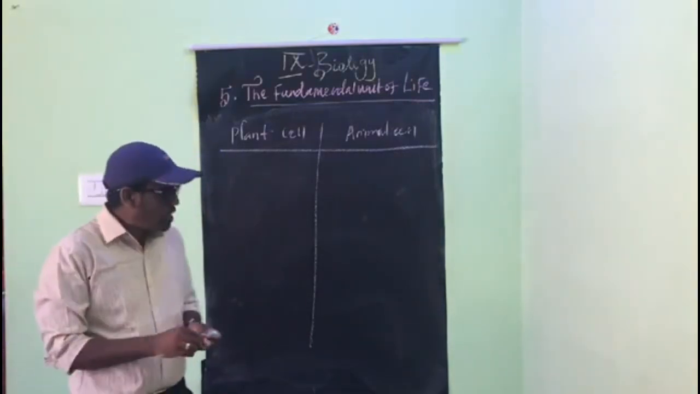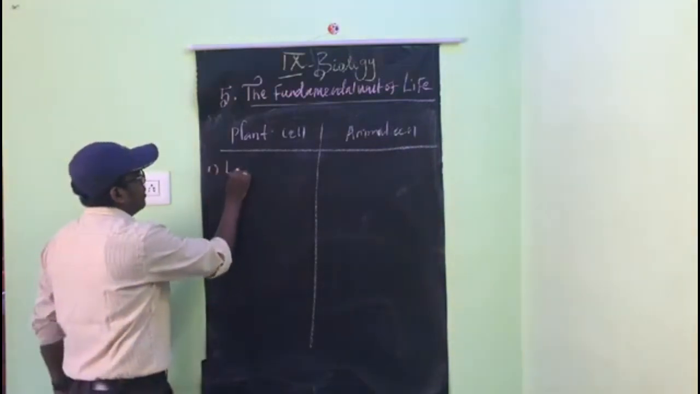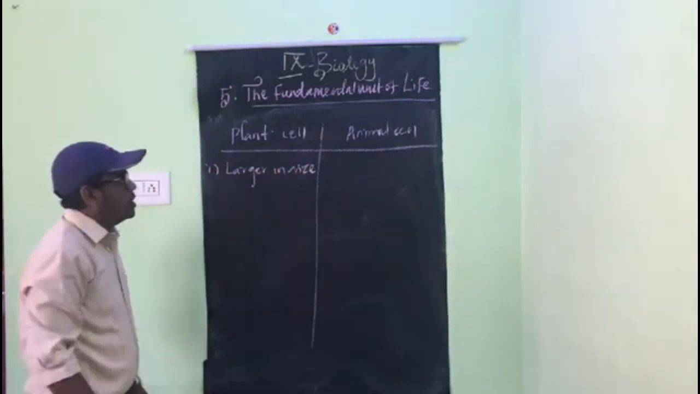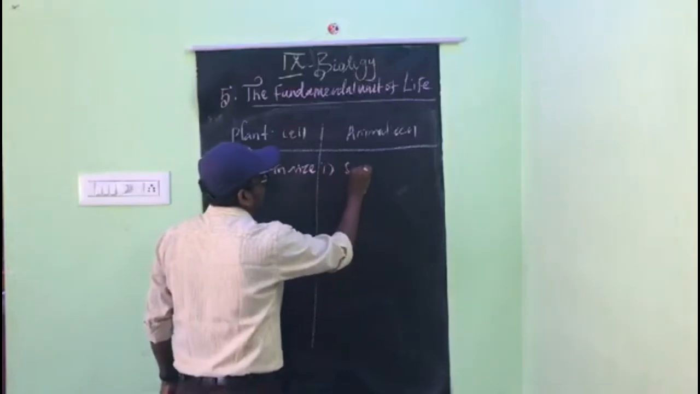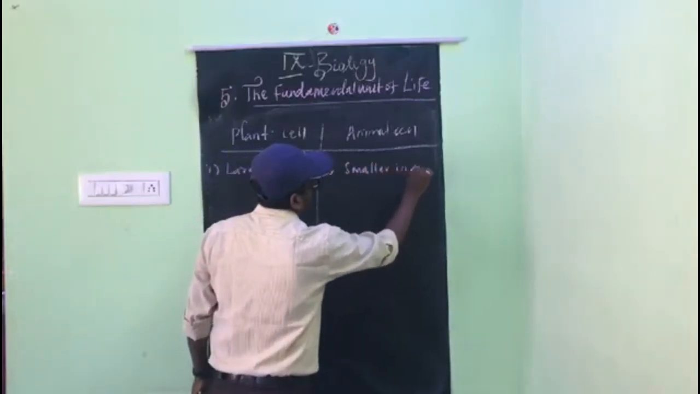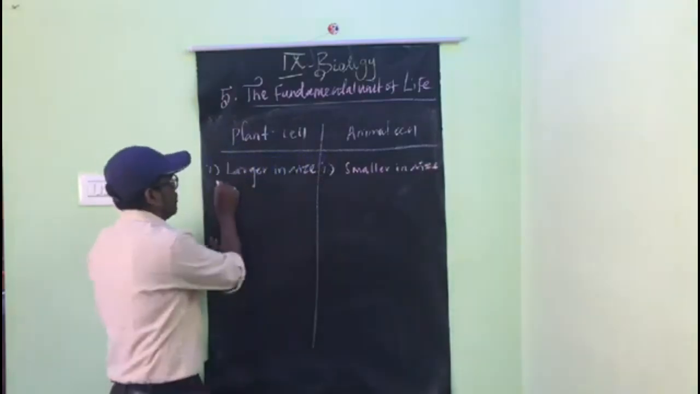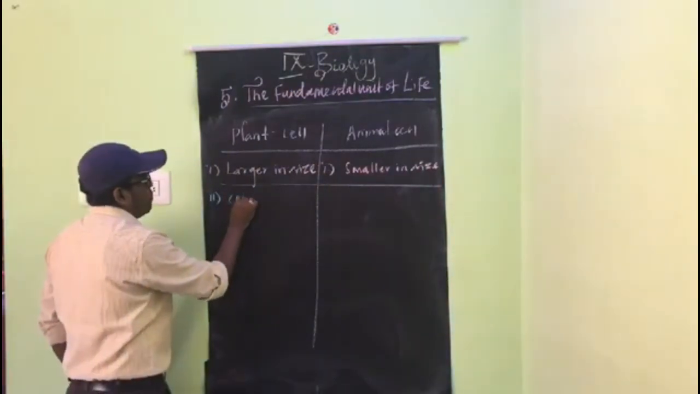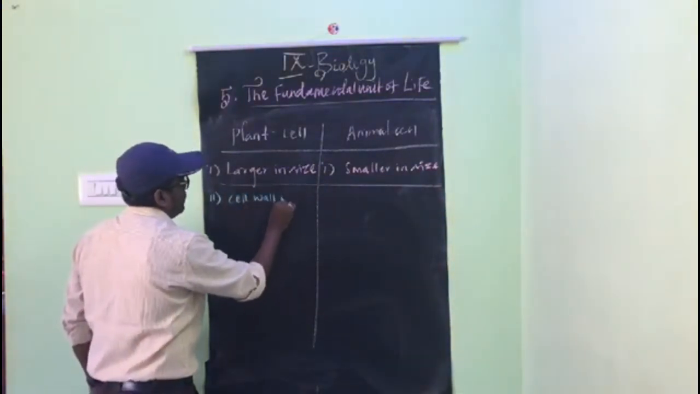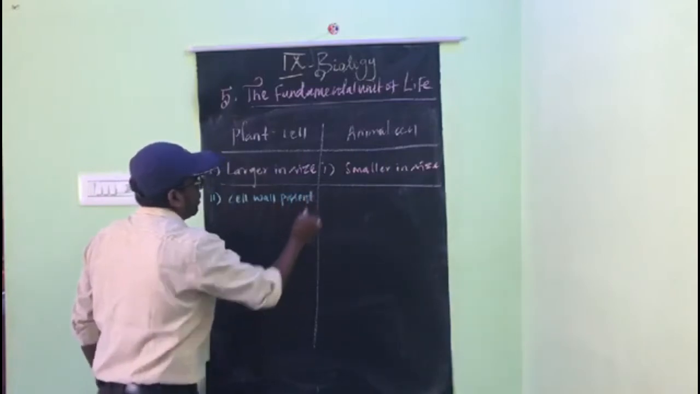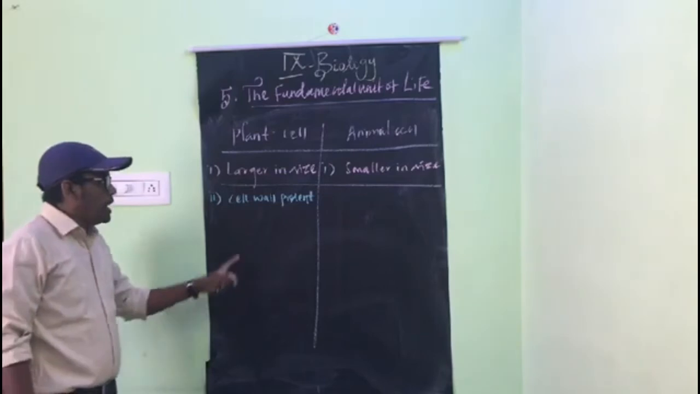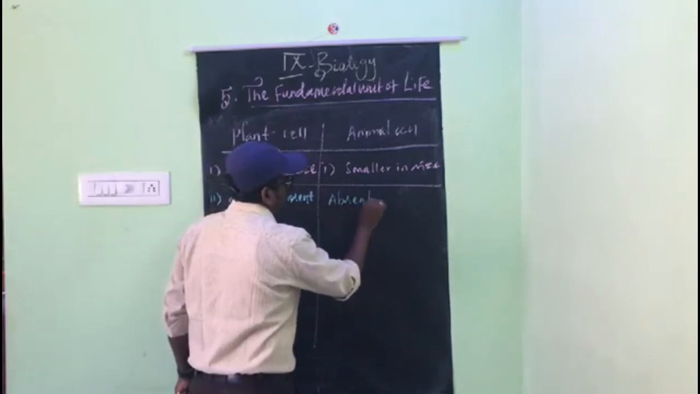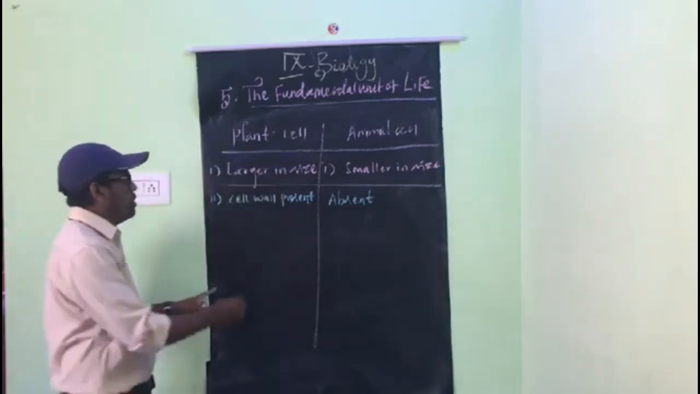Now, differentiation between plant cell and animal cell. What are the major differentiations? The plant cells are larger in size. Animal cells are smaller in size. This is the first differentiation. Then the second one is cell wall. It is one of the differentiations between plants and animals. Cell wall is present in the plant cell. The animal cell does not have a cell wall. Cell wall is absent.